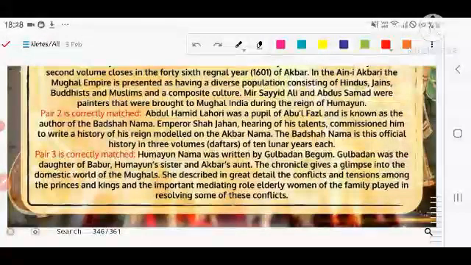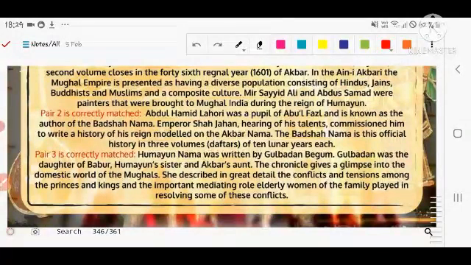Next we are talking about Abdul Hamid Lahori, who was a pupil of Abul Fazl and is known as the author of the Badshahnama. Emperor Shah Jahan, hearing of his talent, commissioned him to write a history of his reign modeled on the Akbarnama. So that is the thing.